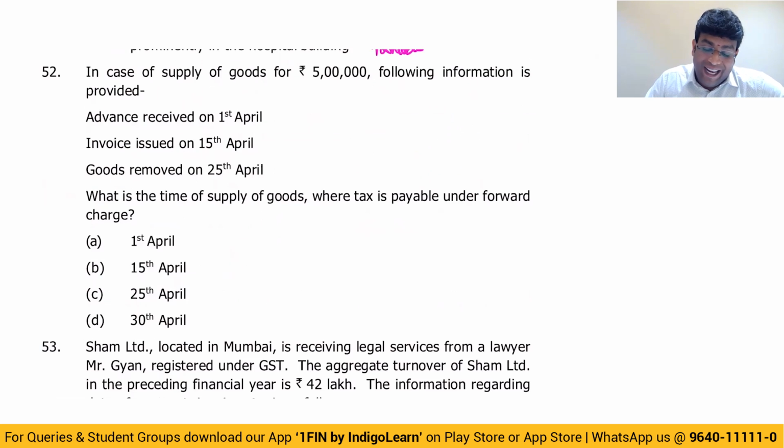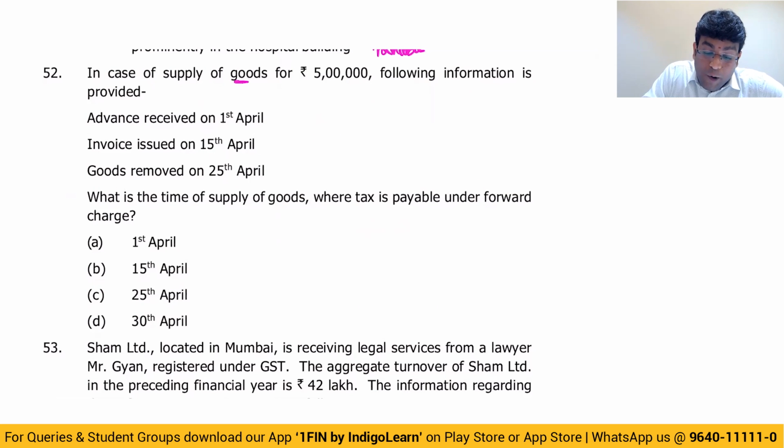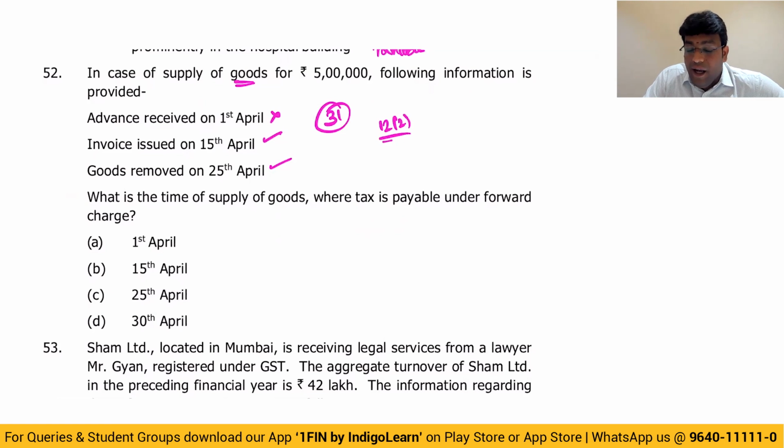In case of supply of goods for 5 lakh, following information is given. Advance issued on 1st April, that is not relevant for us. Invoice issued on 15th April, goods are removed on 25th April. So in case of goods, my dear friends, invoice must be issued on or before date of removal. And section 12(2) says time of supply is date of invoice, which is nothing but actual date of invoice or last day when invoice is ought to have been issued, whichever is earlier. We are talking about forward charge. In this case, the answer becomes 15th of April.